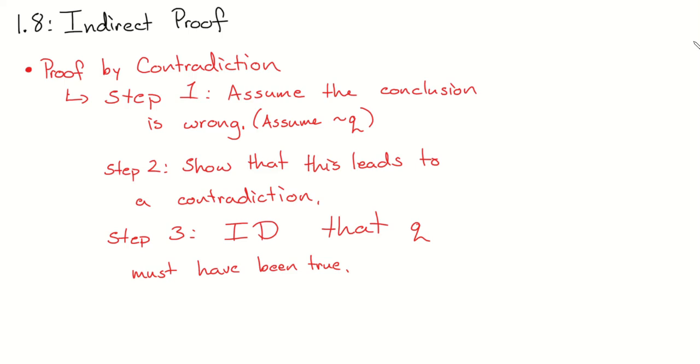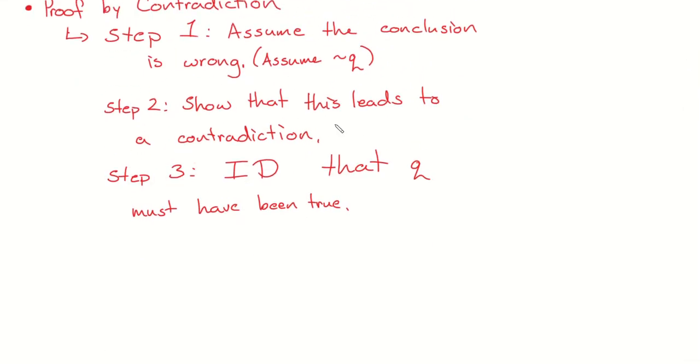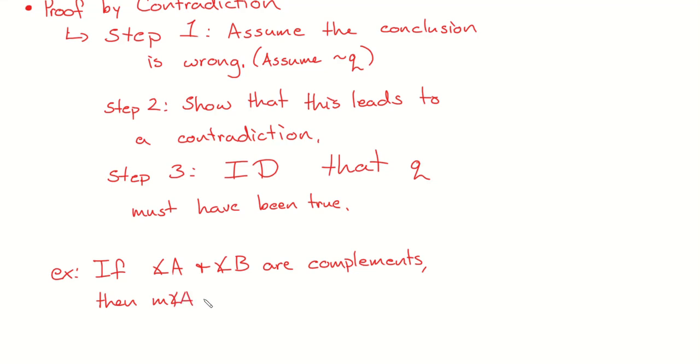So here we go. We're going to write at least one proof by contradiction. The most important part is we have to assume that the conclusion is wrong. Here is the example. If angles A and B are complementary, and I'm going to call them complements instead, then the claim is that the measure of angle A must have been less than 90 degrees.